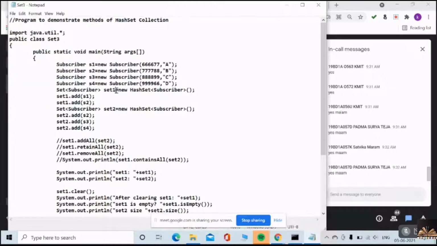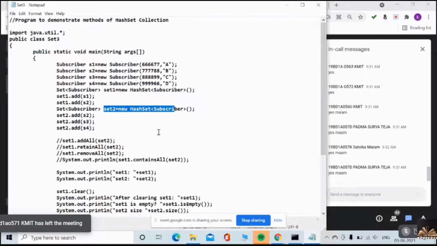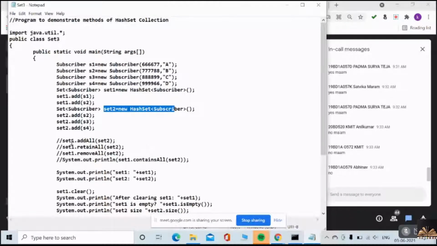So as usual I just added 4 objects. I am creating one hash set here, set1, and set1 contains only two objects, subscriber objects s1 and s2, and set2 has the others. Did I complete set3 on that day? Did I discuss addAll, retainAll? No, right? Very good.